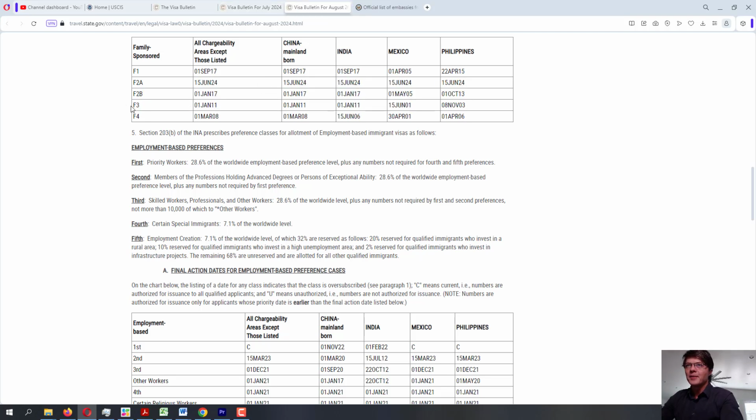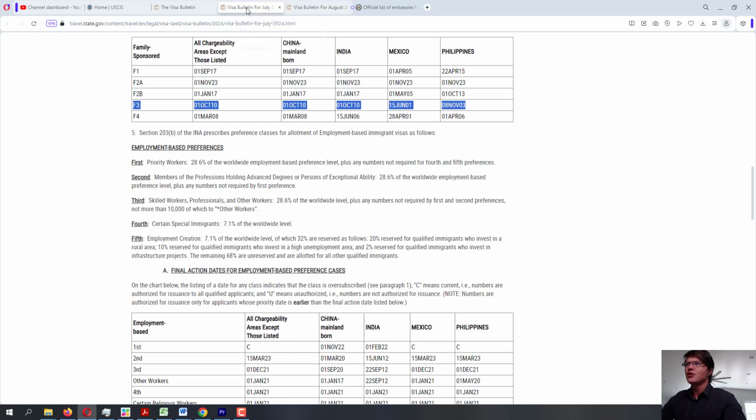Looks like there is some kind of movement for the F3 category. Interesting. All right, let's see what's going on here. So from July, we have October 2010 for all chargeability areas. And for August, we have January 2011. So that's the movement of October, November, December, January. So like 3-4 months movement ahead. Okay, pretty good. And let's see for China.